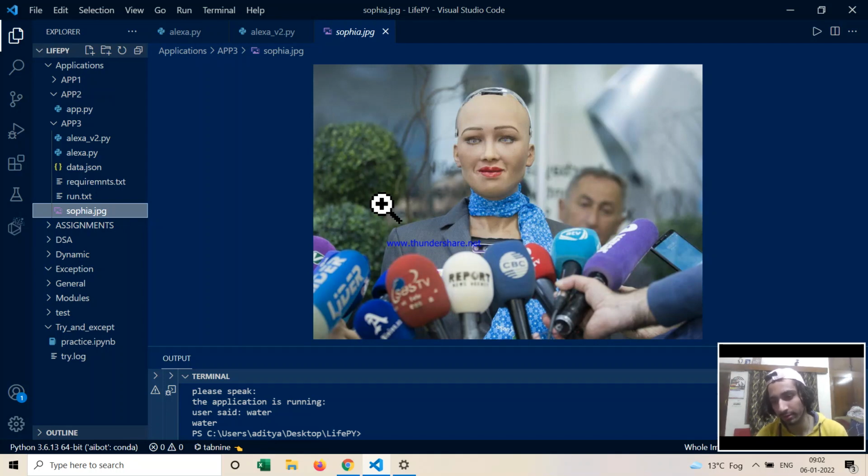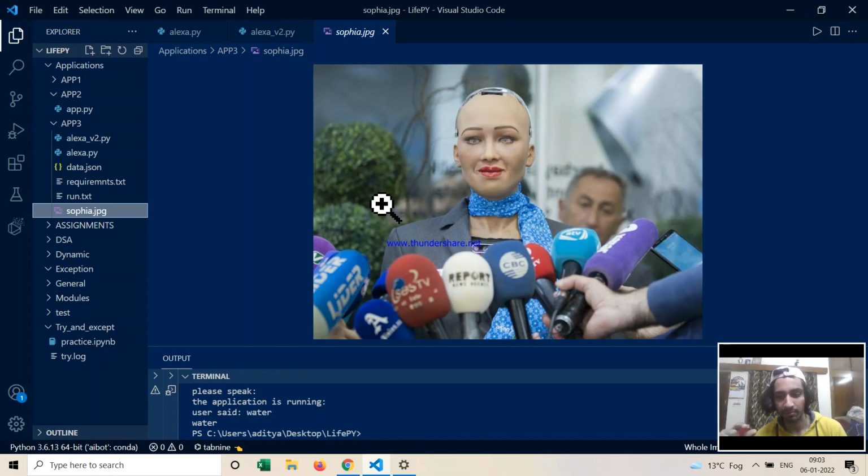Actually, Alexa is also created in a similar way only. So a lot of modules, a lot of functions are being written, a lot of APIs are being integrated. That's why Alexa costs a lot, right? That is the reason such AI bots cost a lot, because a lot of functionalities and APIs are being integrated. Here you could see that we had data in JSON format, basically key-value pairs, that had word meanings, and we integrated our search in such a way that we could use a speech recognition system, and we can convert our speech to text, and that text is being fed into the data, and then we are getting it as an output.